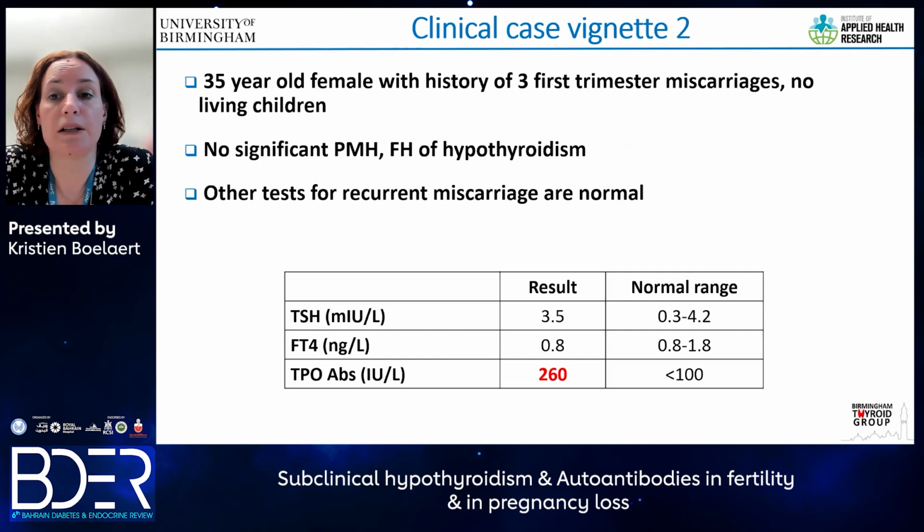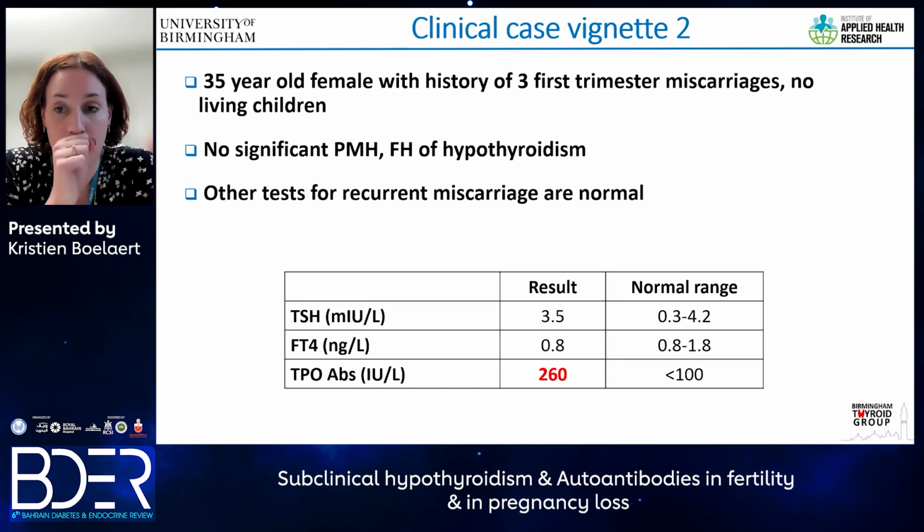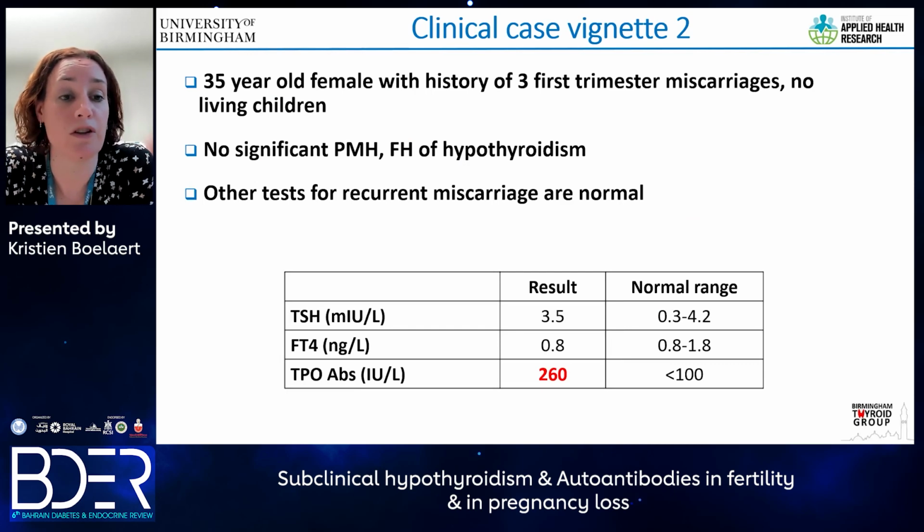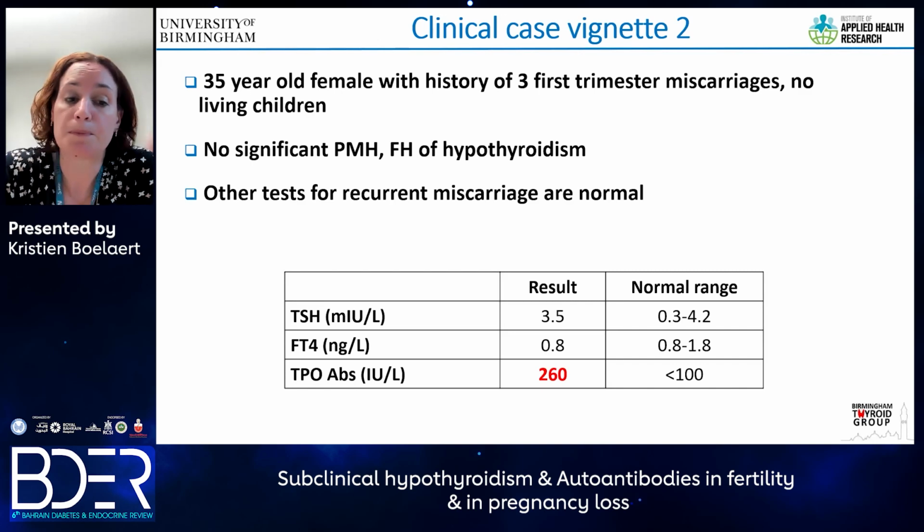Moving on then to the second clinical case, this is a 35-year-old female who has a history of 3 first trimester miscarriages, and she has no living children. Again, no significant past medical history, but a family history of hypothyroidism. She has had a number of tests for recurrent miscarriage, and all of these are normal.